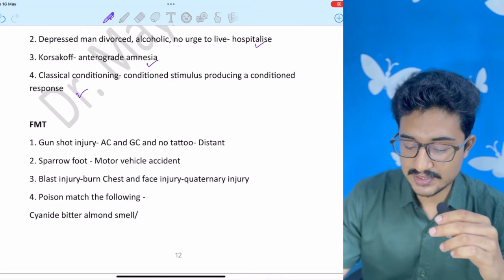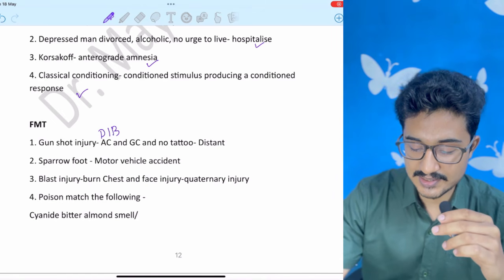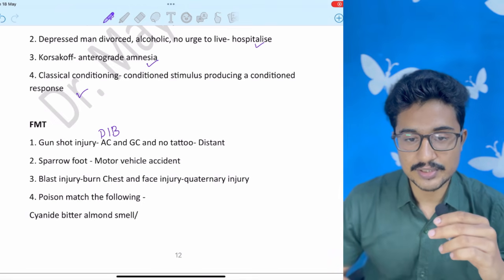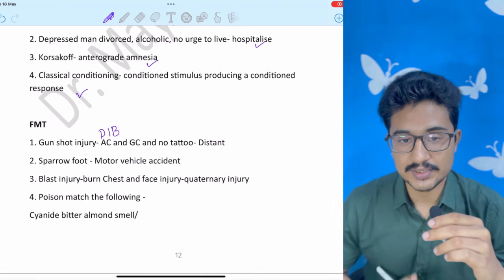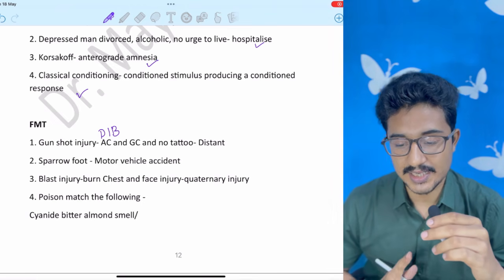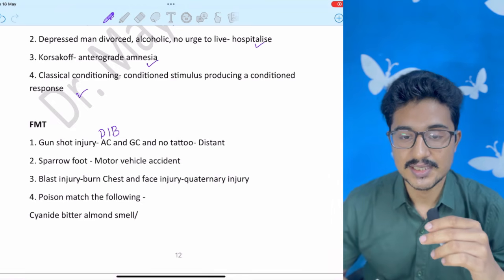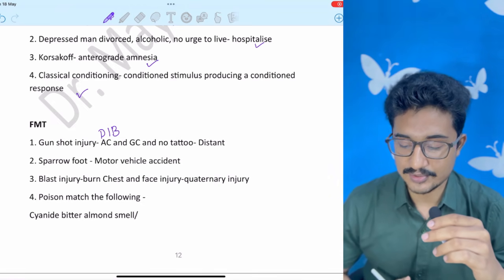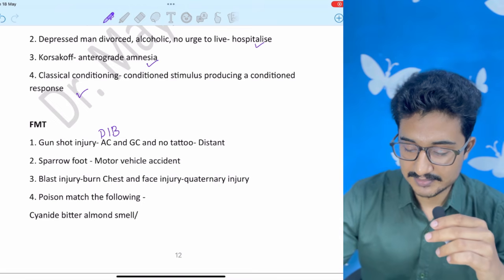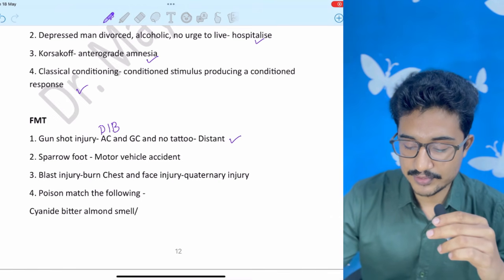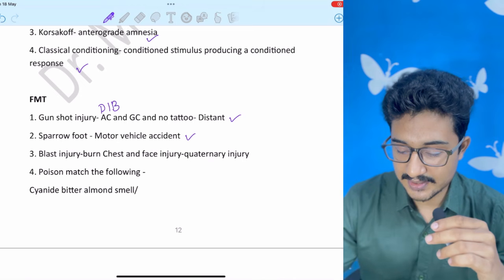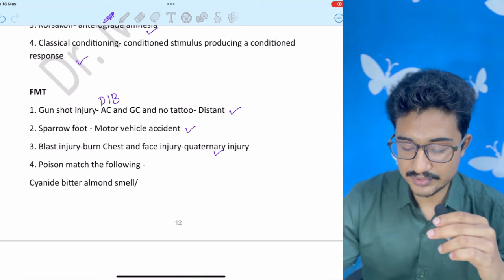Gunshot image was given. It is also present in my digital image bank. You can check it. And if you are going to purchase the digital image bank, go for the digital image bank pro, because it has 200 to 300 more images, with the recent exam images also given. So distant wound, sparrow foot you see in motor vehicle accident. Blast injury, burn in chest and face, quaternary injury.